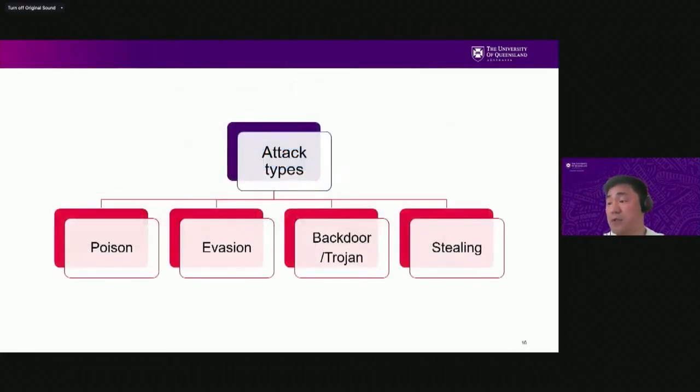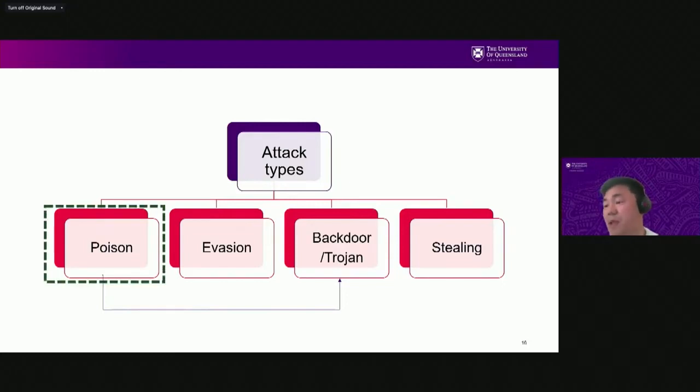And now let's look at the different types of attacks. I'm going to introduce only the first two in detail, and if I have time, I'm going to briefly mention the third and the fourth one. First, poison attack. Second is evasion attack, third is backdoor and Trojan attack, and the last one is model stealing and extraction attacks. Poison attack is related to the backdoor attack as well. I will show how we can execute the poison attack in the next slides. First, let's look at the poison attack.